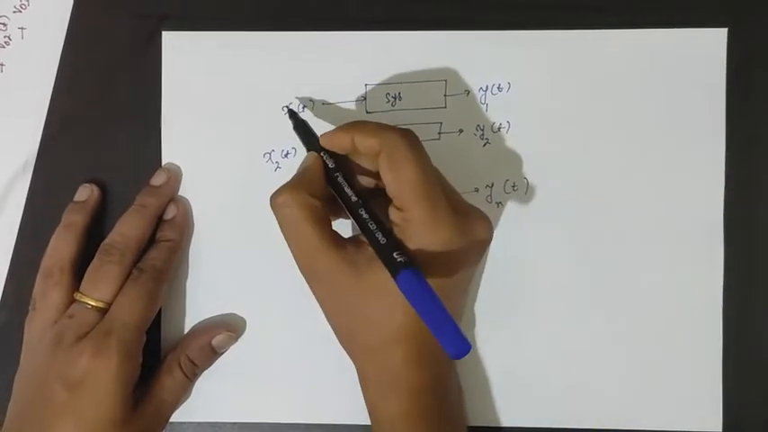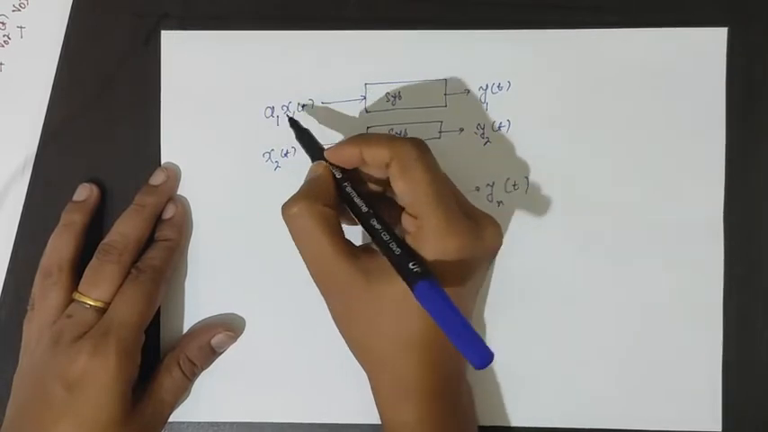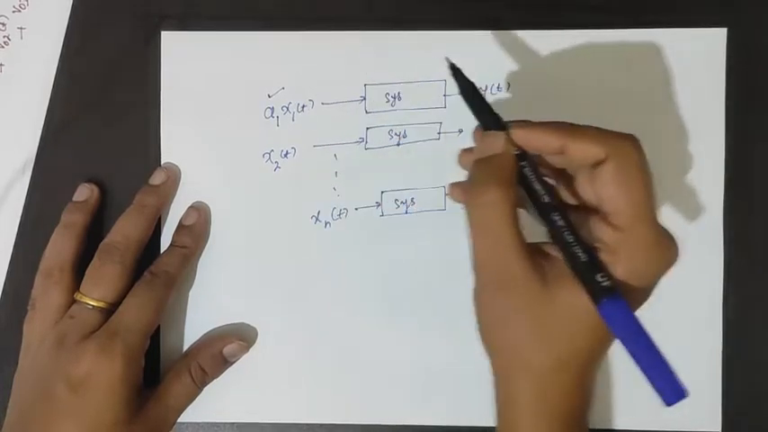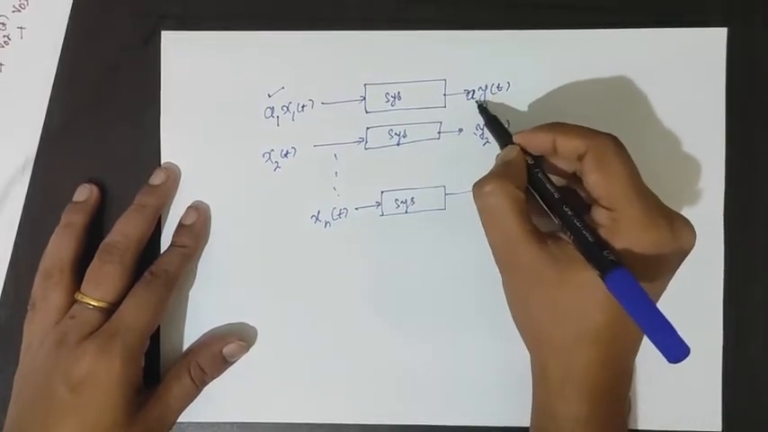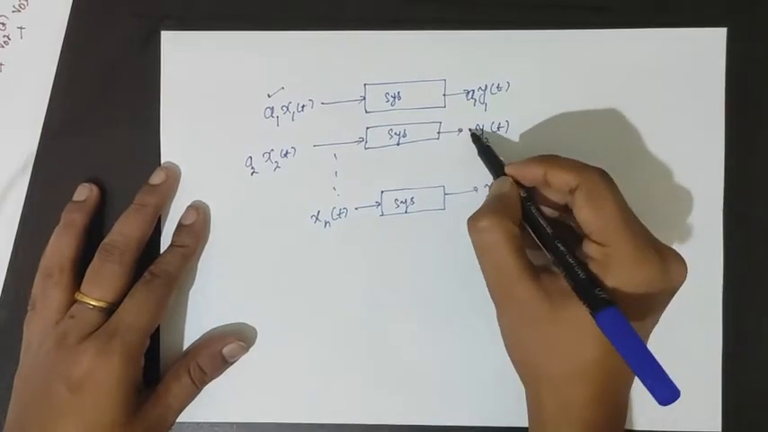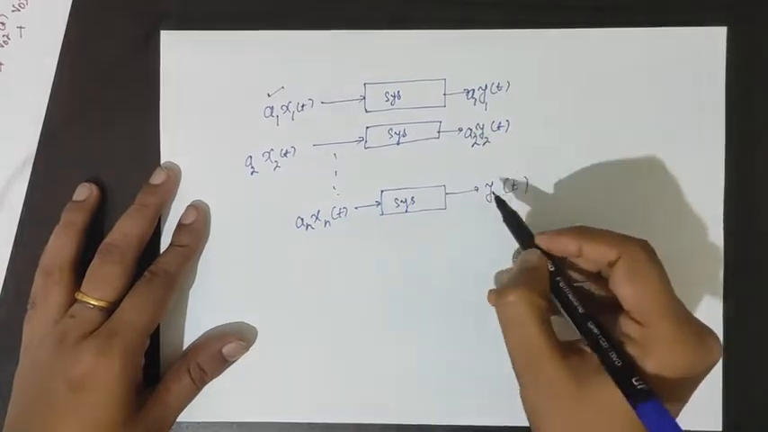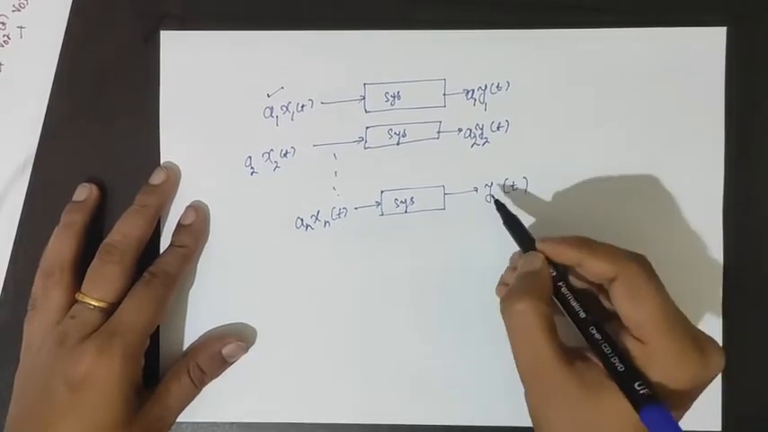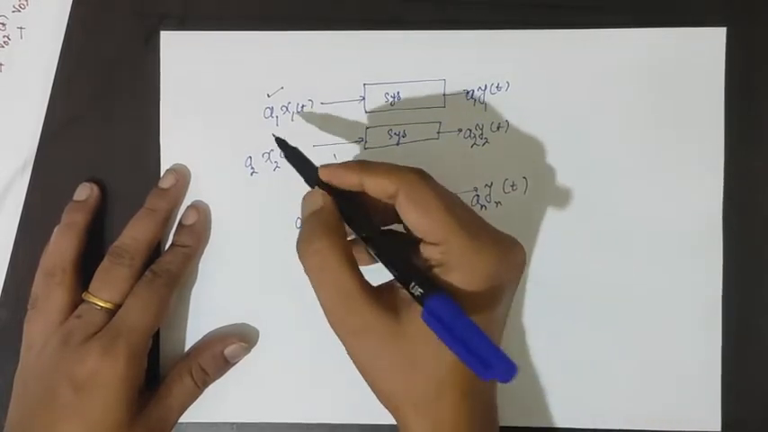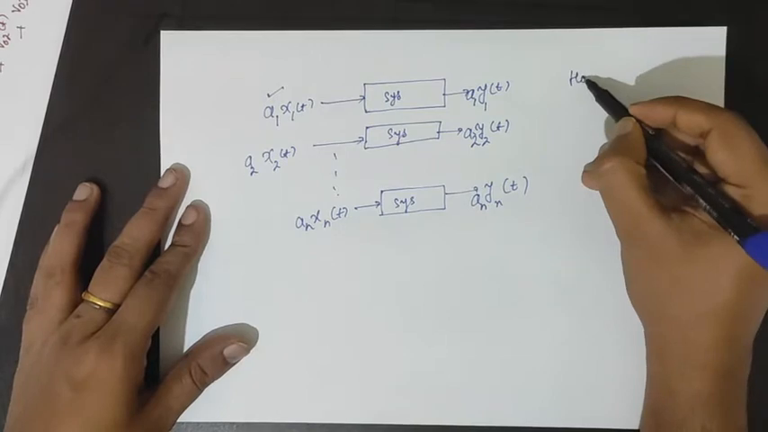then applying the concept of homogeneity, if the coefficient at the input is multiplied with a constant, the same coefficient appears at the output. Similarly here, in all the cases, we scale both the input and output by the same factor. Now here we have applied the principle of homogeneity.